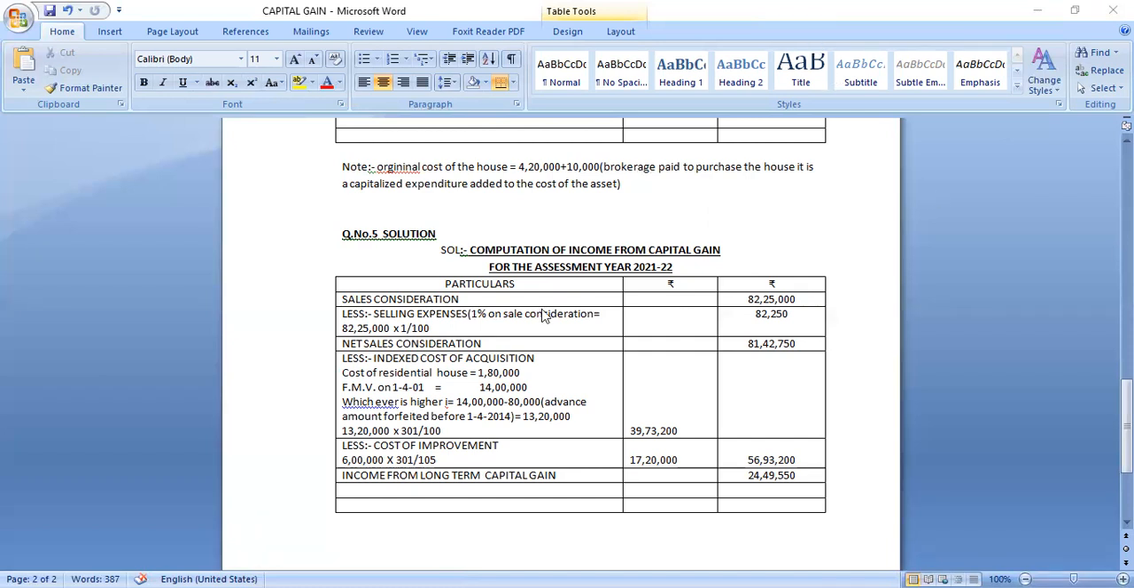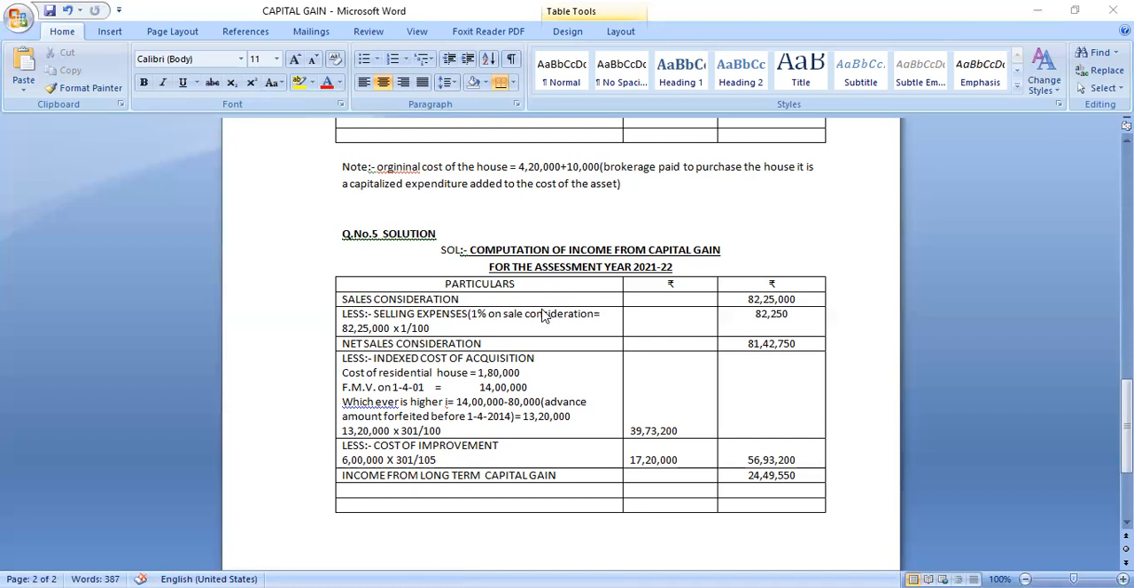Now, Mr. Abraham, he paid an advance. And what happened? Mr. Abraham failed to pay the amount, and the advance amount is forfeited. This amount is forfeited on 11th July 1995. Therefore, the amount is forfeited before 1/4/2014. And the house is sold during the previous year for 82,25,000, and selling expenses were 1%. They're given the fair market value as 14 lakhs.